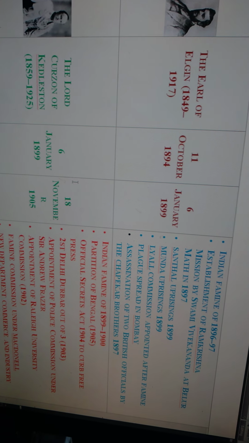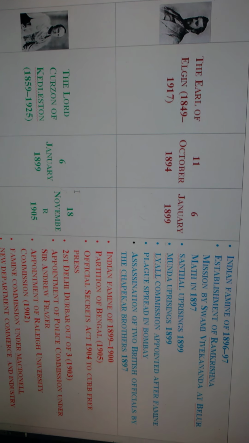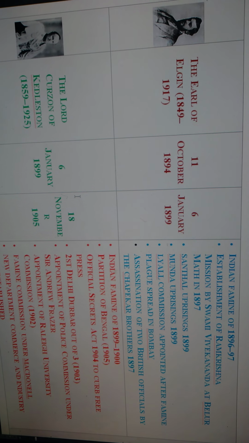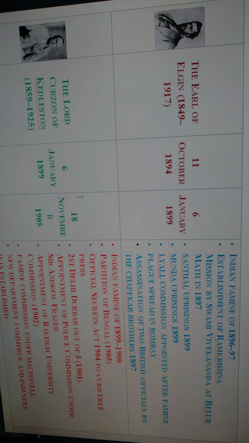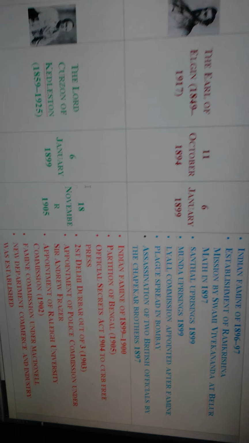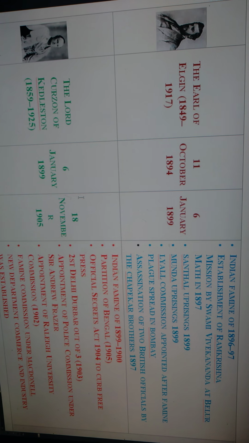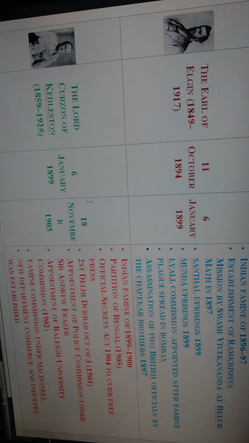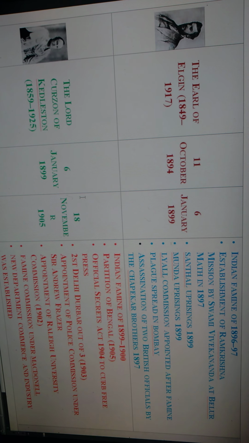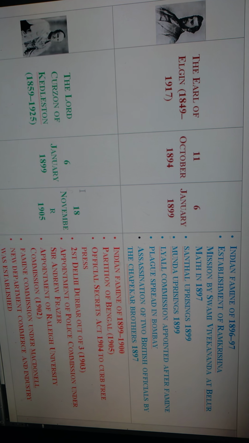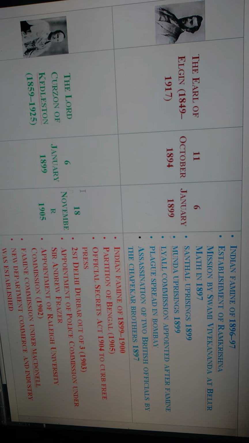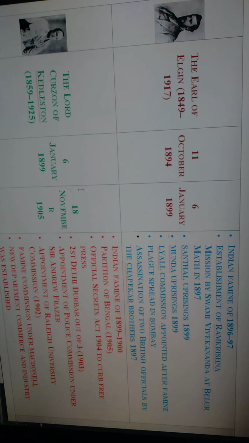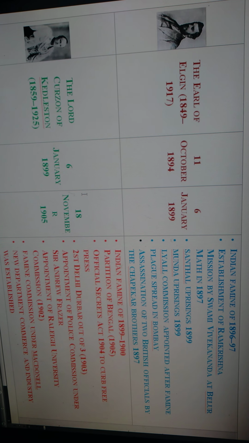The Santal uprisings in 1899 were also during the rule of Lord Elgin. The Munda uprisings in 1899 also occurred in this period, and the Lyall Commission was appointed by Lord Elgin after the famine of 1896 to 97. In Bombay the plague, the rat-borne disease, spread during Lord Elgin's period, and the Chapekar brothers killed two higher British officials in 1897.